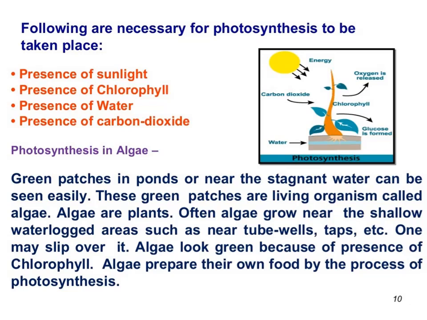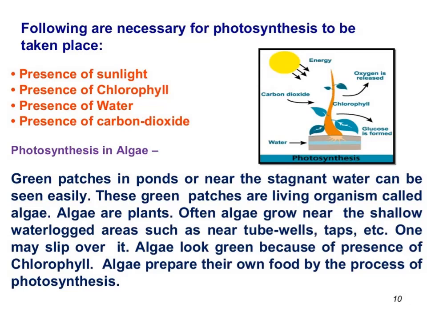Green patches in ponds or near stagnant water can be seen easily. Stagnant water means water deposited at a place, which is not flowing water. These green patches are living organisms.